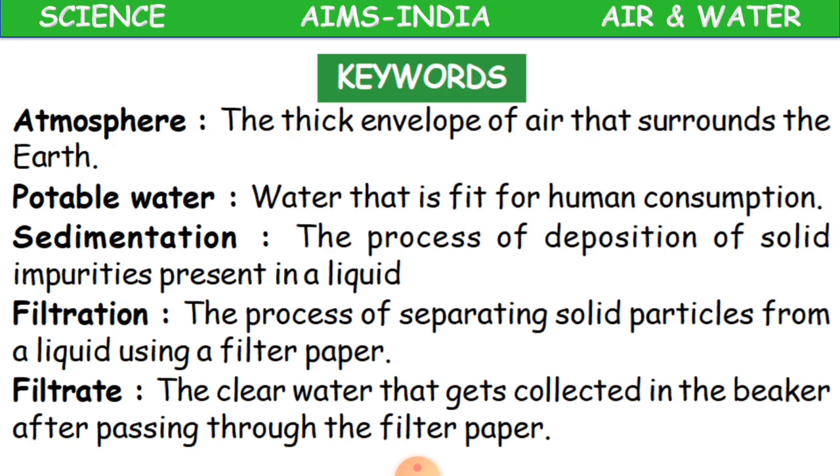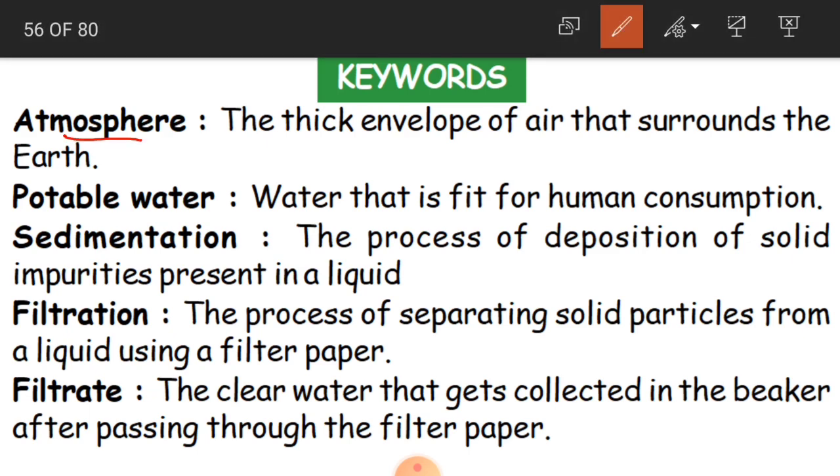So now we have finished our lesson Air and Water, and we'll just revise by going through these keywords. Revise the lesson through these keywords and do some exercises, children. So what is atmosphere? We learnt about atmosphere. Atmosphere means the thick envelope of air that surrounds the earth. The earth is covered with a thick cover of air, which has 5 layers. That is nothing but atmosphere.